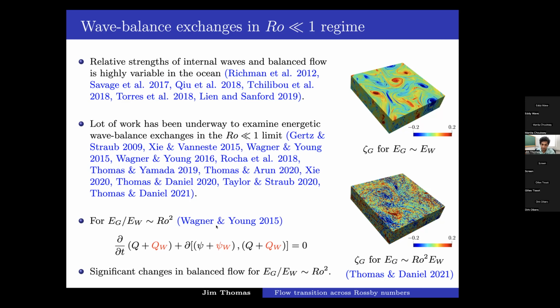So as wave energy is much higher than balanced energy, there's a forward cascade and significant dissipation of balanced energy in the small Rossby limit. So that's one of the punchlines of all these papers in general. If you read and look at them in detail, you really need a lot of waves in the small Rossby limit to cause damage to the balanced flow structures.